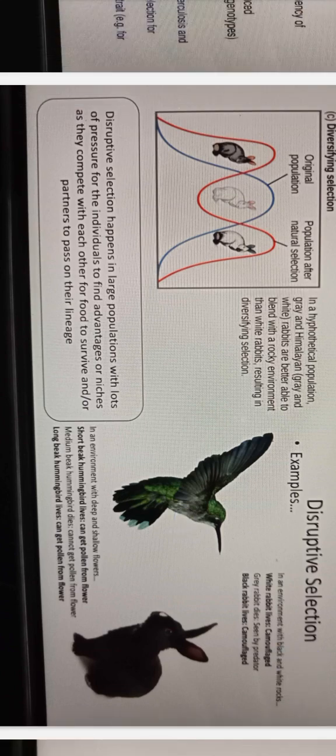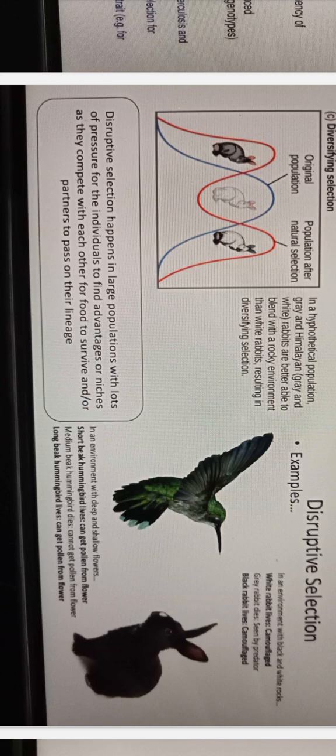Diversifying selection, original population, population after natural selection. In a hypothetical population, so we mentioned that. Disruptive selection example: in an environment with black and white rabbits, white rabbits live camouflaged, grey rabbits die, seen by predators, and black rabbits live camouflaged. Disruptive selection happens in large populations with lots of pressure for the individuals to find advantages or niches as they compete with each other for food to survive or partners to pass on their lineage.